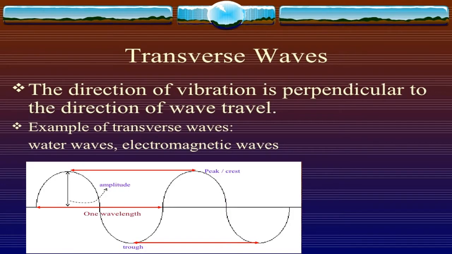Transverse wave. The direction of vibration is perpendicular to the direction of wave travel. This is the same in the case of water waves and electromagnetic waves. A transverse wave consists of crests and troughs. The distance from one crest to the next crest is called the wavelength. Also the distance from one trough to the next trough is called the wavelength. Electromagnetic waves, such as light waves, are transverse waves and can travel through vacuum or space.